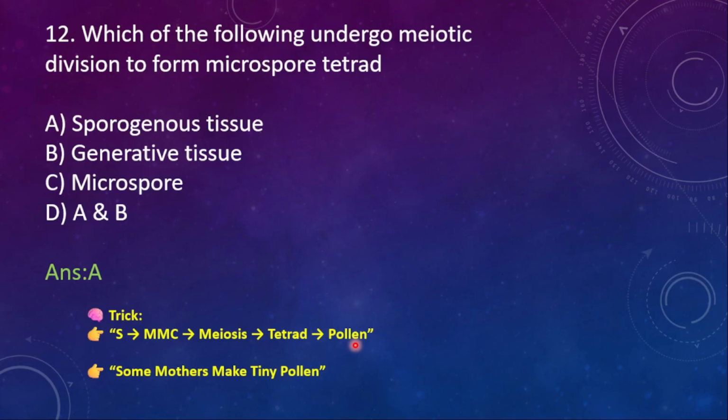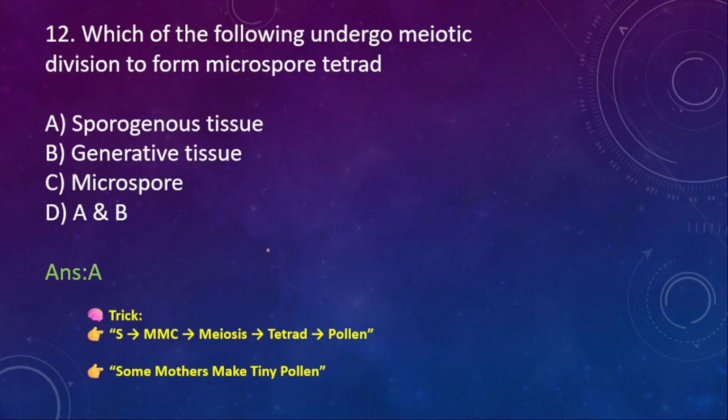How can you remember? Some mothers make tiny pollen. Some is with respect to sporogenous tissue, mothers is with respect to microspore mother cell, make is with respect to meiosis, tiny is with respect to tetrad, and then pollen is with respect to pollen grain.